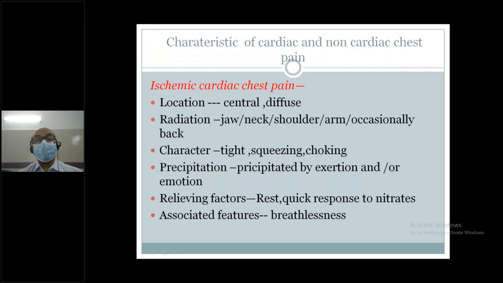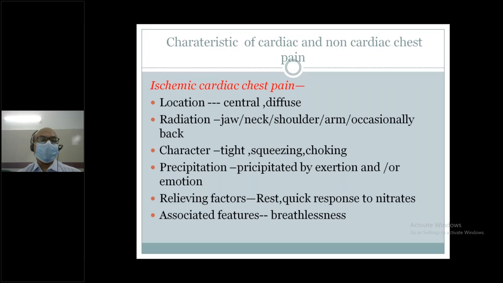So this is important for your examination, because in this year this type of description has occurred. In the OSPE examination, there is a direct test of cardiac and non-cardiac chest pain. Describe ischemic cardiac chest pain. Location: usually central or diffuse. Radiation: jaw, neck, shoulder, arm, occasionally back. So maybe jaw, maybe neck, maybe shoulder, maybe arm.